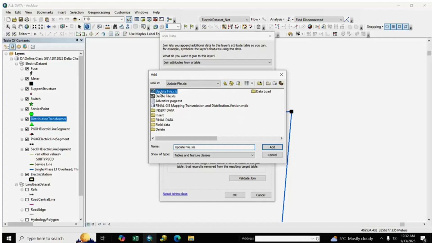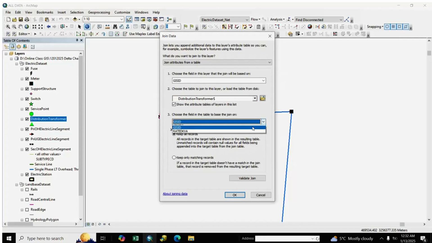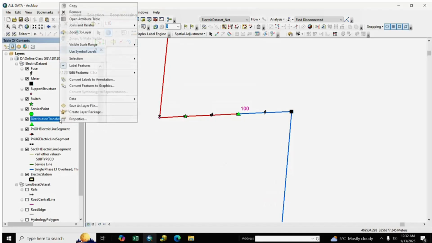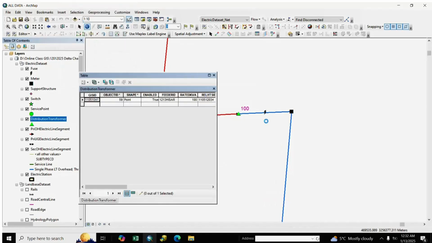Here is the update file. We select add and select GIS ID, keep only matching records, okay, and we open the attribute table, go to table and we select here.